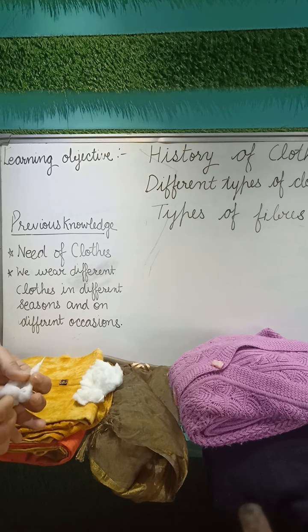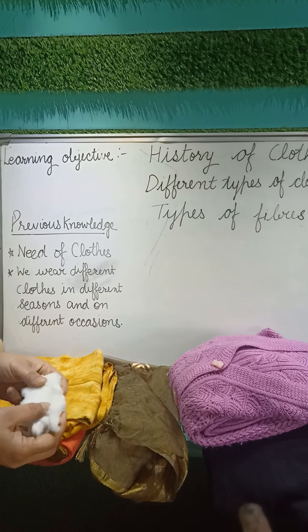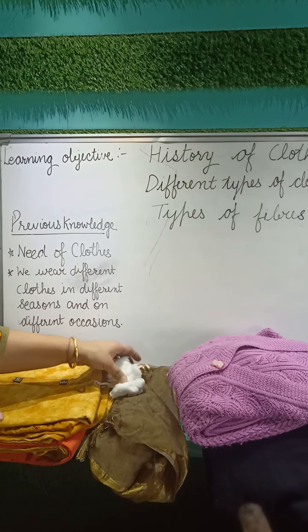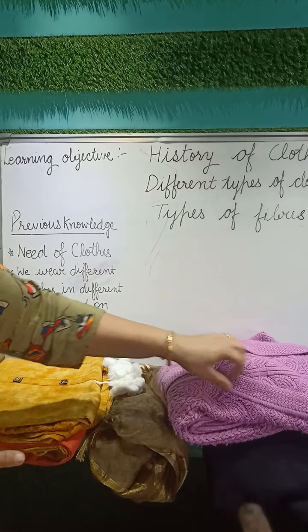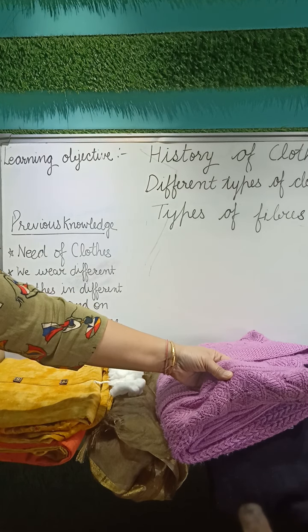Based on the origin, they are classified as natural as well as synthetic, whether they are derived from the plant, as we have seen with this cotton. Cotton is obtained from the cotton plant. And you have seen this sweater. Sweater is made of wool, and wool is obtained from the sheep.